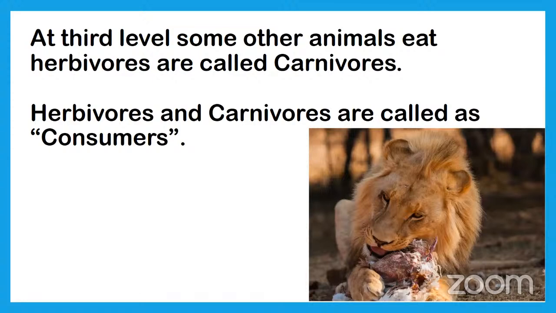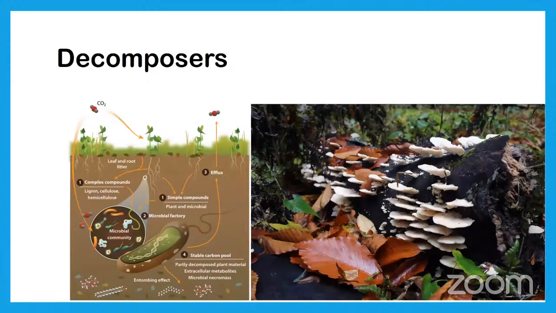Some animals eat other animals' flesh. Those animals are called carnivores. Carnivores and herbivores, those two are called consumers. Why are we calling them consumers? They are not preparing their own food. They are taking the food from the producers. So that is why we are calling them consumers. They are consuming food. Herbivores and carnivores. There is another variety of living organisms. That is omnivore. Omnivore eats both plants and animals.